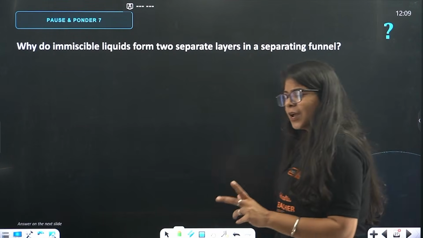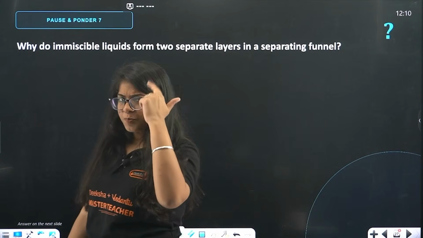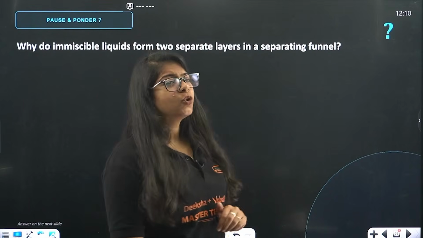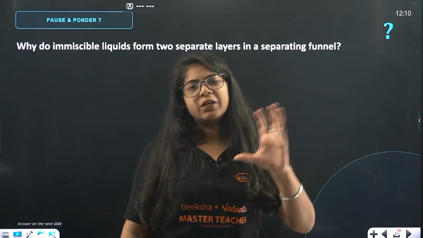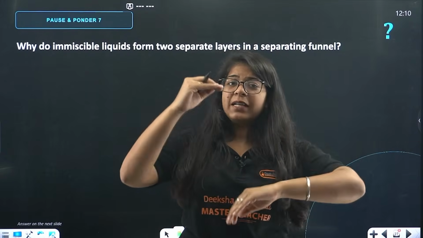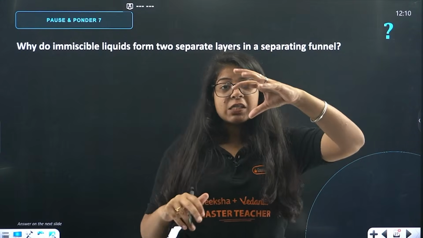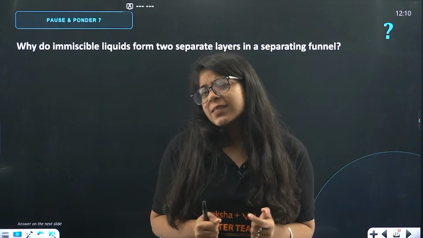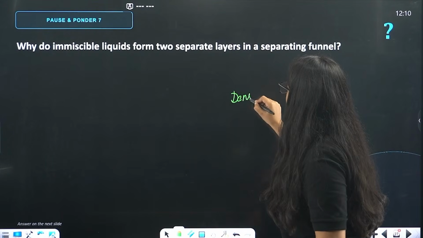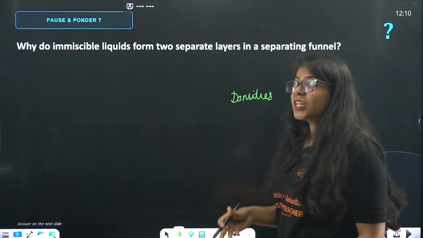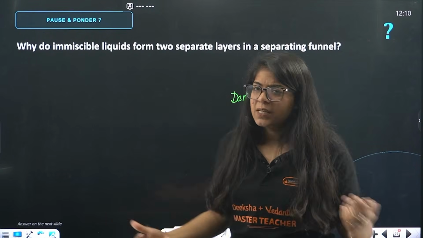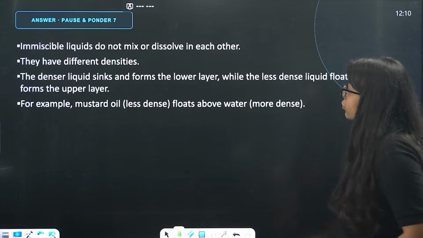Next question on your screen, beta, is why do immiscible liquids form two separate layers in a separating funnel? Very, very thought-provoking question. We know that two immiscible liquids, oil and water, do not get mixed together. So, they form different layers. But why exactly is oil at the top and water at the bottom? That is because of their densities. The one which is heavier will settle down and the one which is lighter will go up. Basic common sense, right? So, what's the exact answer to that?